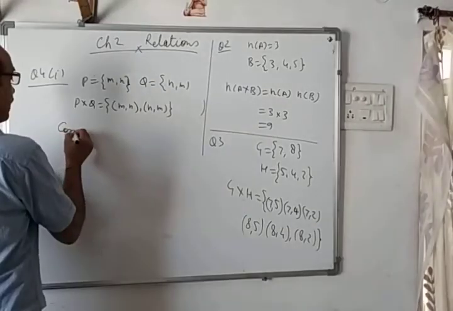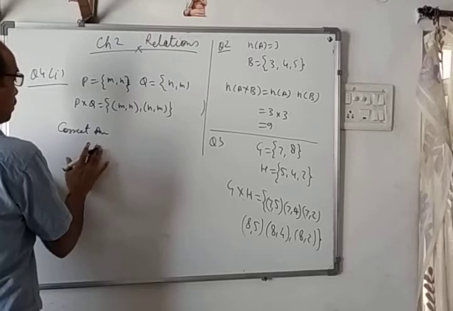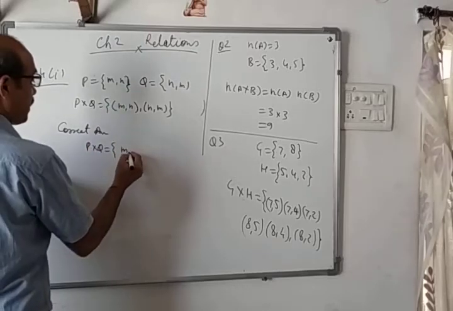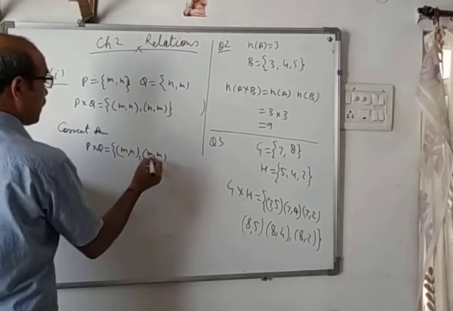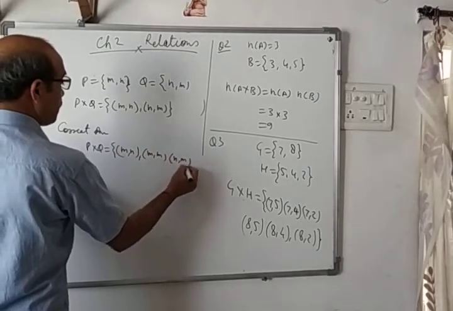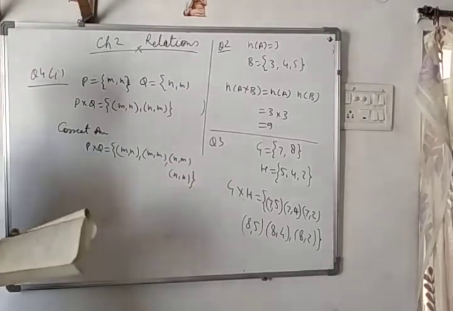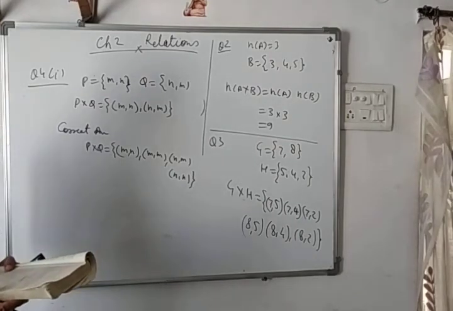So the correct answer is P cross Q will be (m, n), (m, m), (n, m) and (n, n). So this is the first part of question number 4.